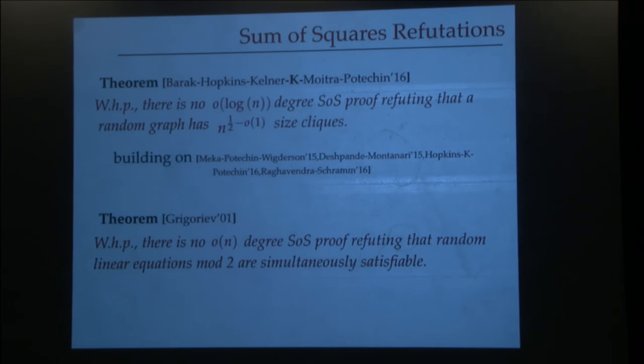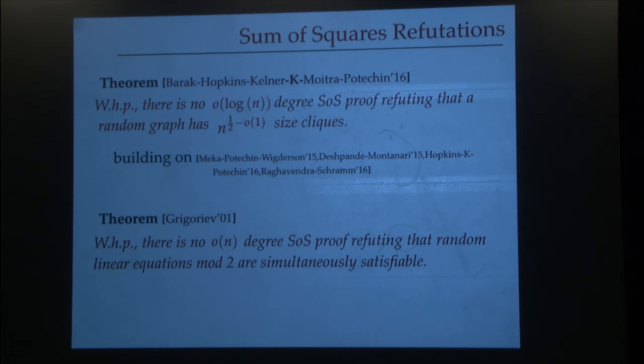Okay. So coming to the results, the two problems that I told you, we can resolve their complexity in this restricted proof system. We can show, for example, that the problem of certifying that a random graph has no clique larger than even n to the 0.49. Remember that it has no clique larger than 2 log n. But we can't even certify that it has no cliques of size root n without spending logarithmic degree. So remember that the complexity of the proof grows exponentially in the degree, and for a short proof we want this degree to be constant. Okay, so this is saying that essentially the complexity is quasi-polynomial.